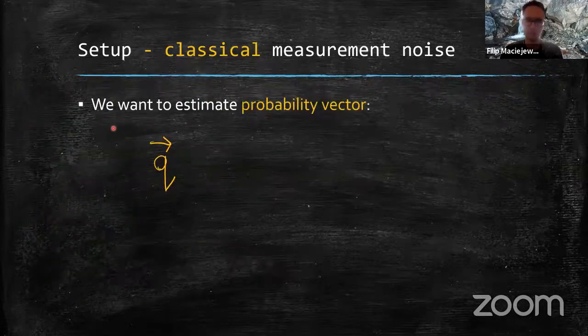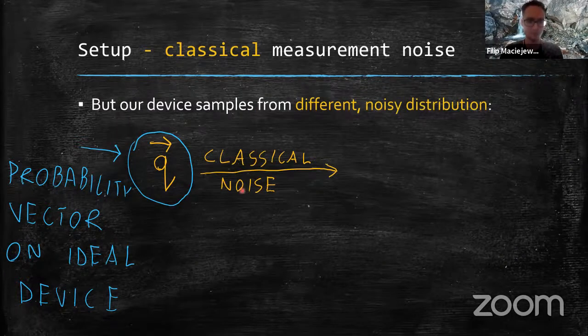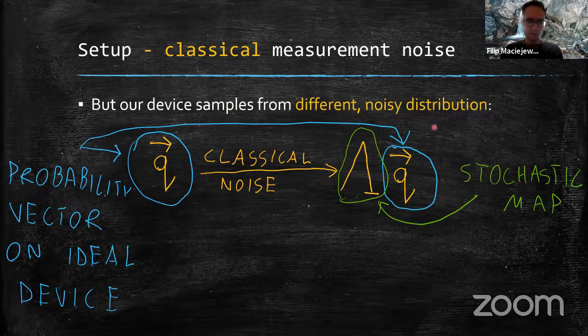Okay, so our setup is the following. Let's say that we have some quantum measurement device, and we want to estimate the probability vector of its outcomes. So we sample from the device, which makes a quantum measurement. We would like to estimate it, but due to some noise, our device actually samples from a different, noisy distribution. So we don't sample from this, but from this. And this new distribution in this classical model is related to the original, ideal one by some stochastic map. Stochastic meaning that its columns are probability distributions.